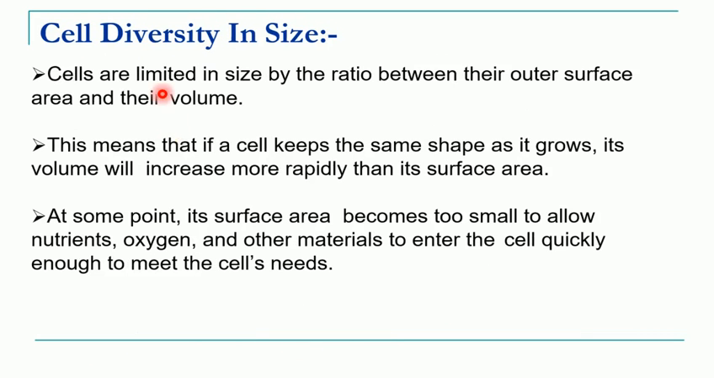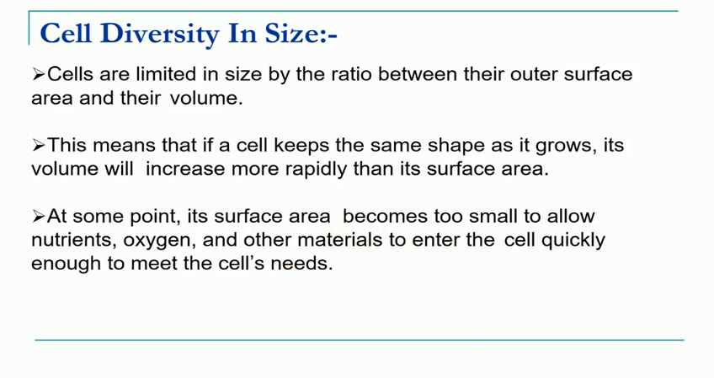So we can say cells are limited in size by the ratio between their outer surface area and their volume. This means that if a cell keeps the same shape as it grows, volume will increase more rapidly than the surface area. And at some point, the surface area becomes too small to allow nutrients, oxygen and other materials to enter quickly enough to meet the cell's needs. Okay, so this is how the cell metabolism takes place, and this is indeed responsible for the different size and shape of the cell.